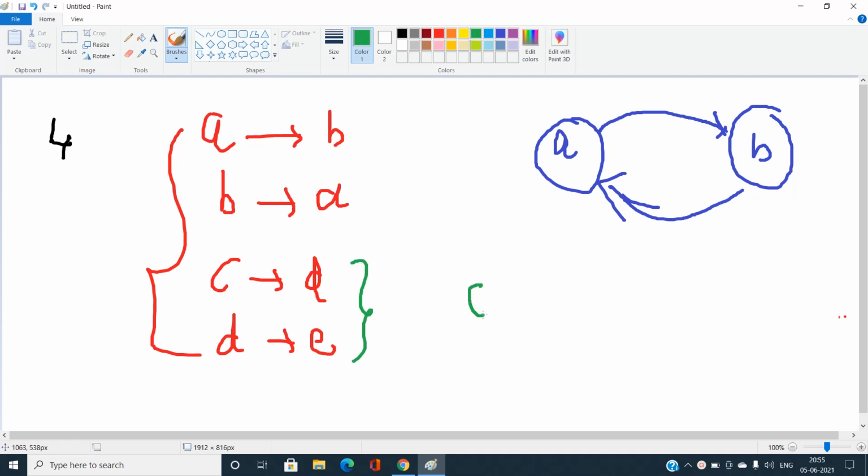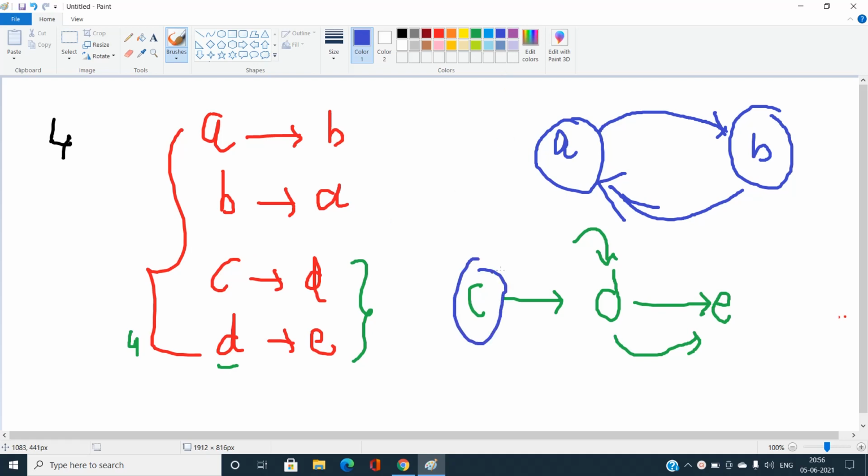From C, I want to go over to D, and from D, I want to go over to E. You can easily see I can do this transformation. And what is this transformation? I will ask my fourth person to convert his username from D to E. So D will be changed to E. So the username D becomes empty, so it can be occupied by another username. So I will ask C, the third person, to change his username to D. So this entire step is done easily.